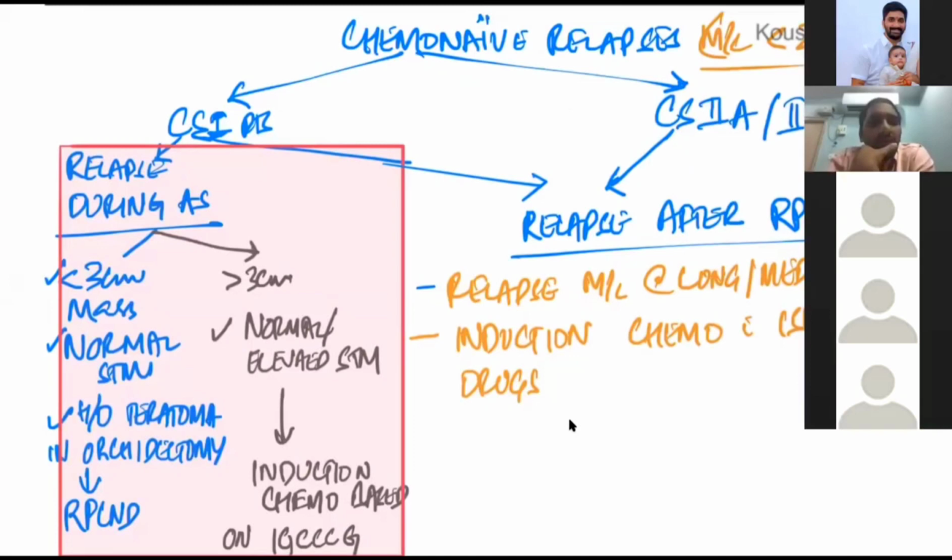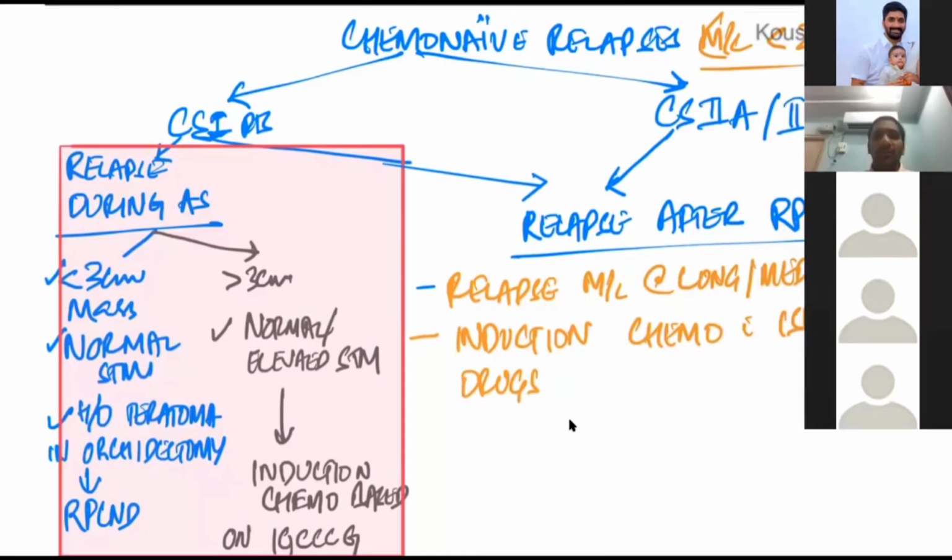As it is more than 3 centimeters, you directly go for chemotherapy. But if the mass is less than 3 centimeters with normal serum tumor markers, you can consider an RPLND. As I told you, there are 3 options: chemotherapy, active surveillance, and RPLND. In a patient with relapse, you see what the size is. With smaller size and normal markers, you can give RPLND.